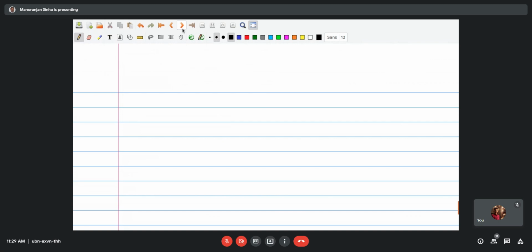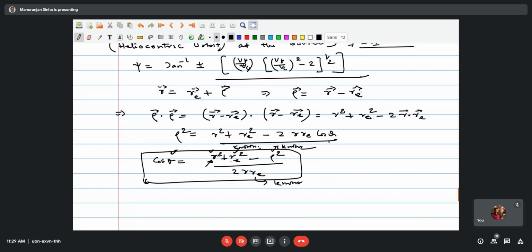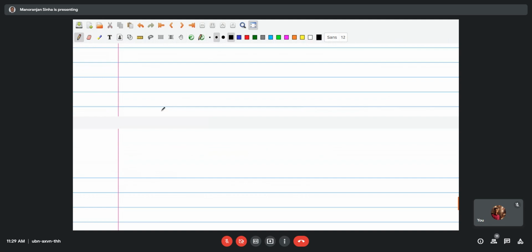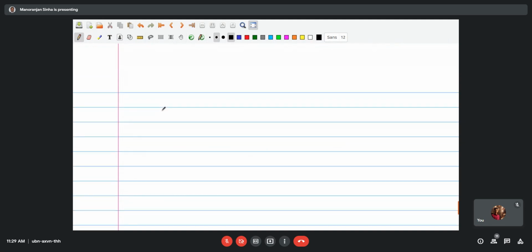Sir, can you once again show the last expression for cos theta? R square plus RE square minus rho square divided by 2 R times RE. Yes, sir. Now it's fine. Okay, so R is remaining to be worked out.